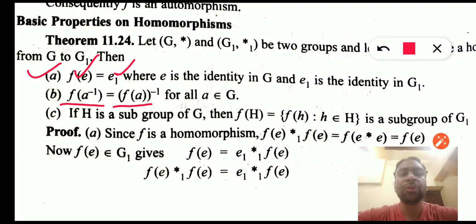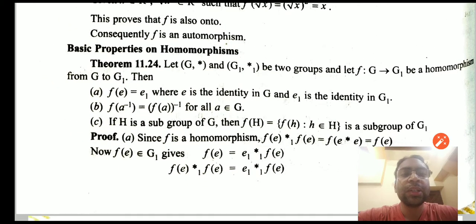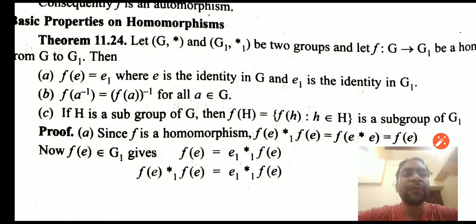And the last property: if H is a subgroup of G, you must have learned about the subgroup in the previous lecture. If you have not learned, then please go back to the previous lectures where I have defined subgroups. So if H is a subgroup of G, then f of H, defined by f of h where h are the elements of H, has to be a subgroup of G1 also. So the image of H has to be the subgroup of G1.